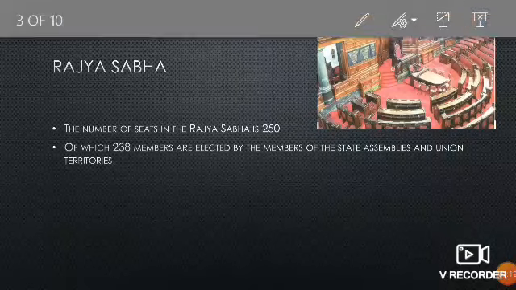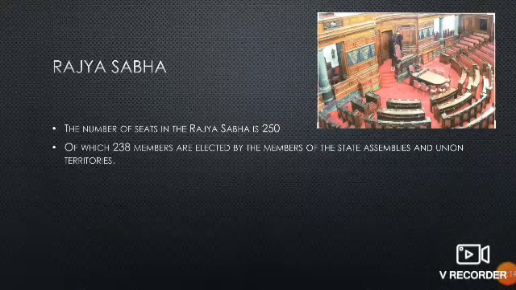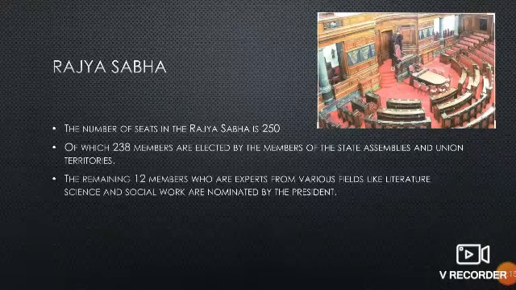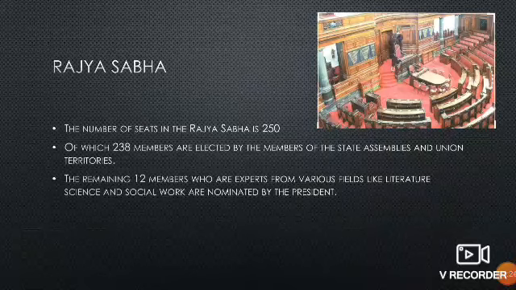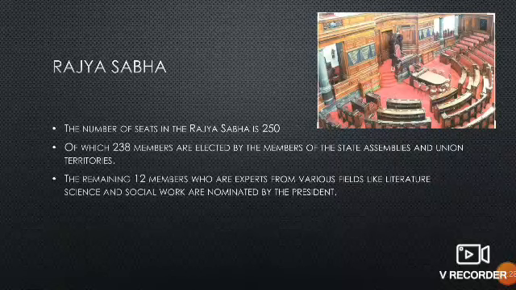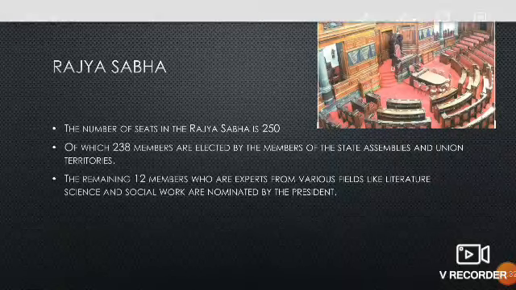Now what about the remaining 12? The remaining 12 members are nominated by the President of India, who are experts from various fields like literature, science and social work. Looking at their specialization in their work, experts are being nominated by the President.